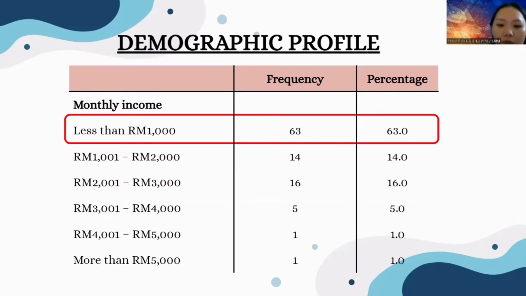The category of 1,001 to 2,000 is 14%, 2,001 to 3,000 is 16%, and 5% of respondents have 3,001 to 4,000 monthly income. In addition, we have 1% of respondents each on 4,001 to 5,000 and more than 5,000.